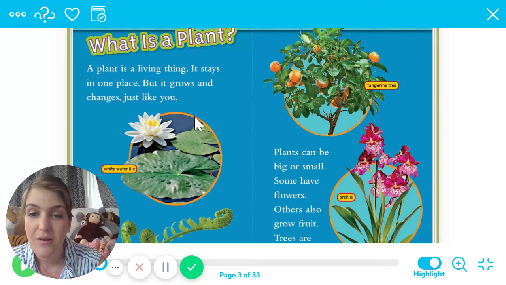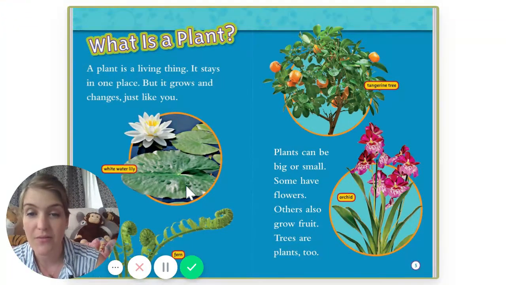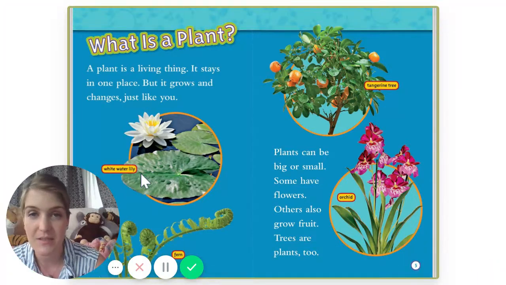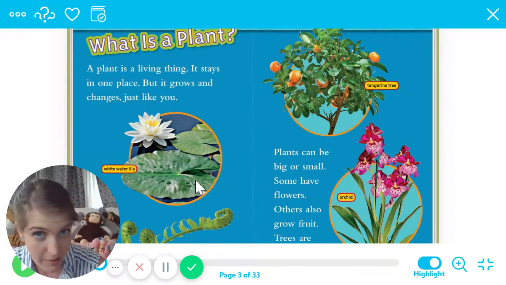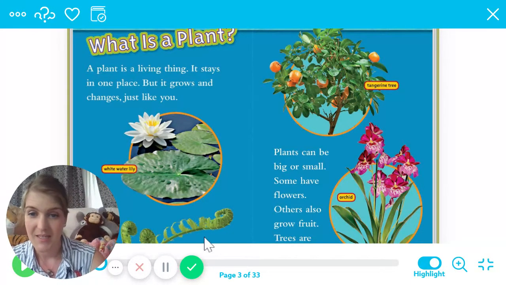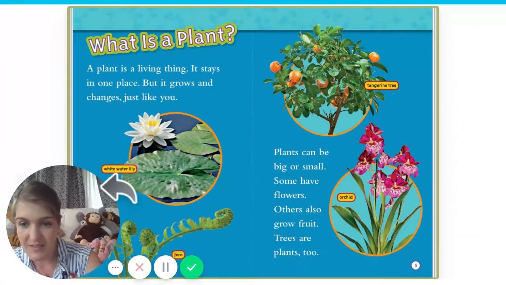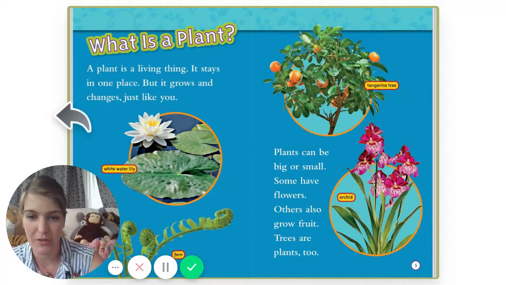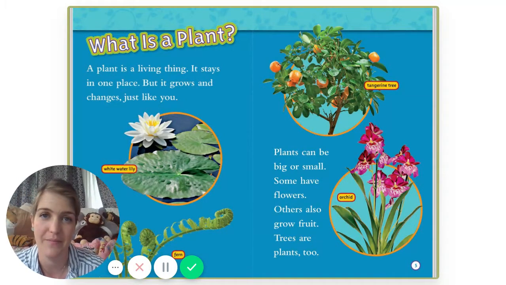Okay, so right here we have a photograph. And this part right here is called the caption. The caption tells us what the photograph is about. So that is a white water lily. Did you know that some plants can grow in the water? Isn't that cool? Down here, this is a fern. At the bottom, you see it says fern. That's another type of plant. I actually have some of those in my yard.